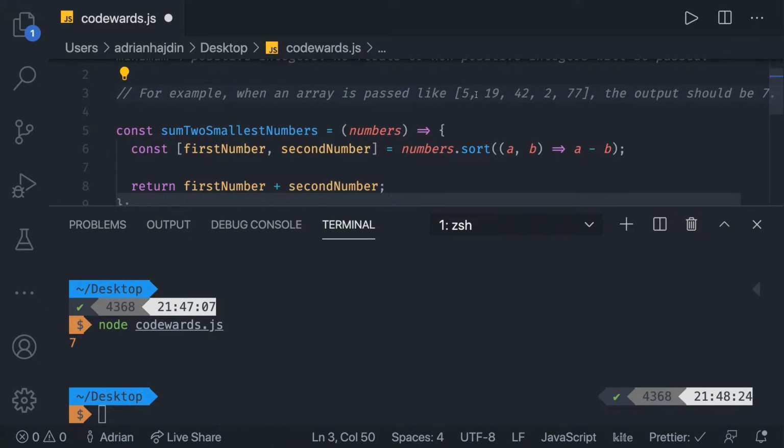Then it's gonna keep looking. Is 19 greater than 42? It's lower than, so we're gonna keep it there. 2 is lower than 42, so we're gonna move it here. Then 42 is lower than 77, that's also gonna work. Now 5 is lower than 19, that works, but 2 is also lower than 19, so we're gonna move it here. And basically we're left with this, and one final thing is gonna move 5, or rather 2, to this side. And that's our sorted array. And then 2 and 5 are the two lowest numbers, and that works.